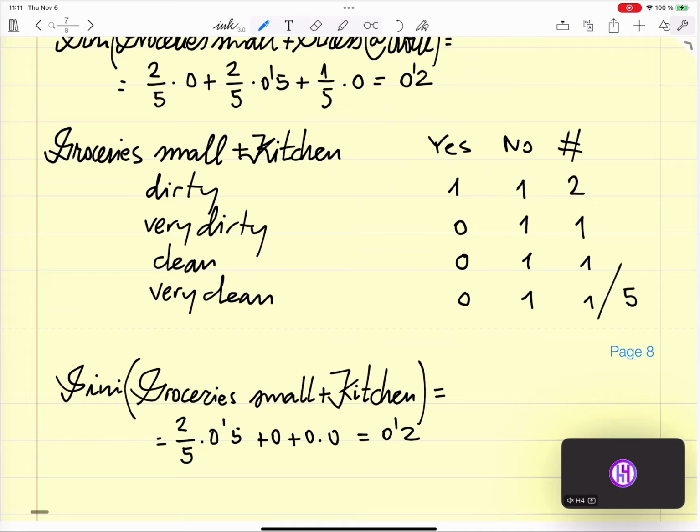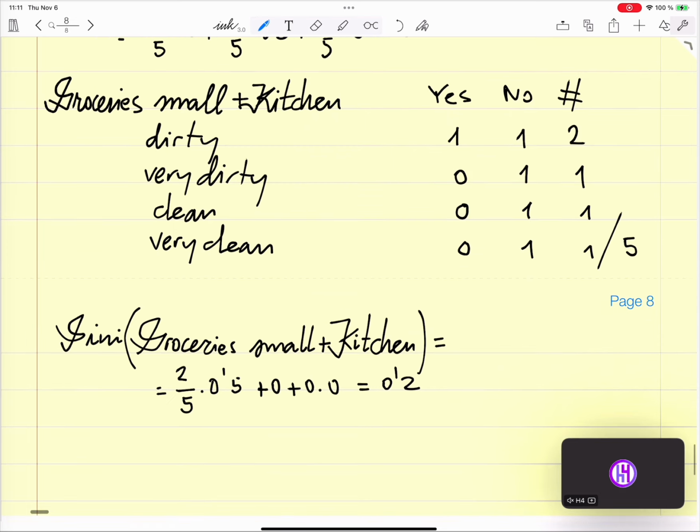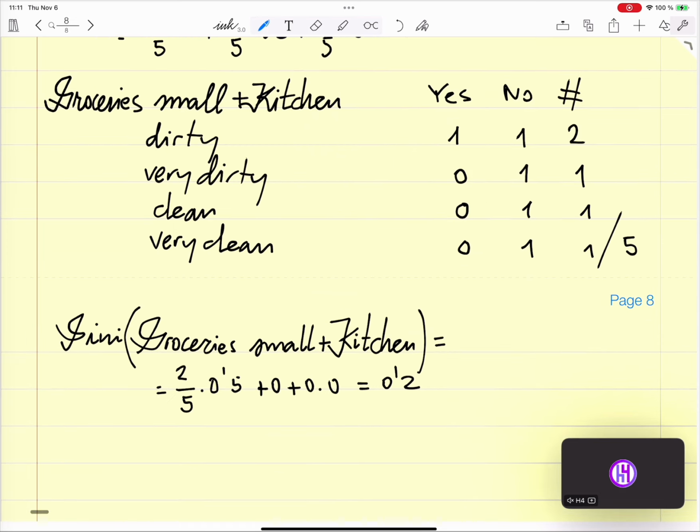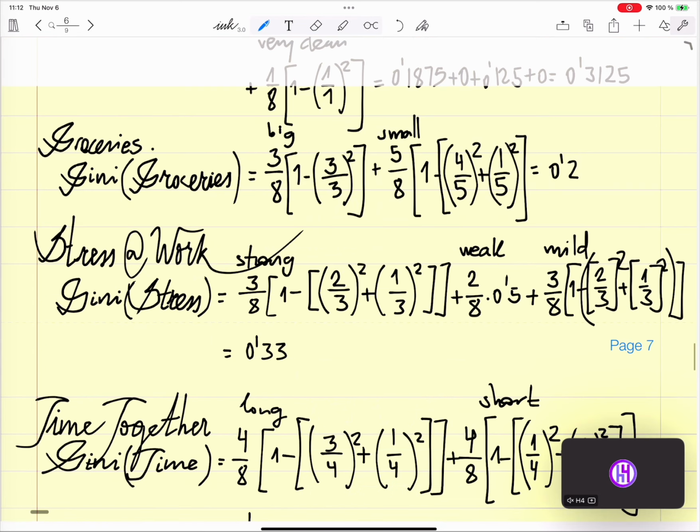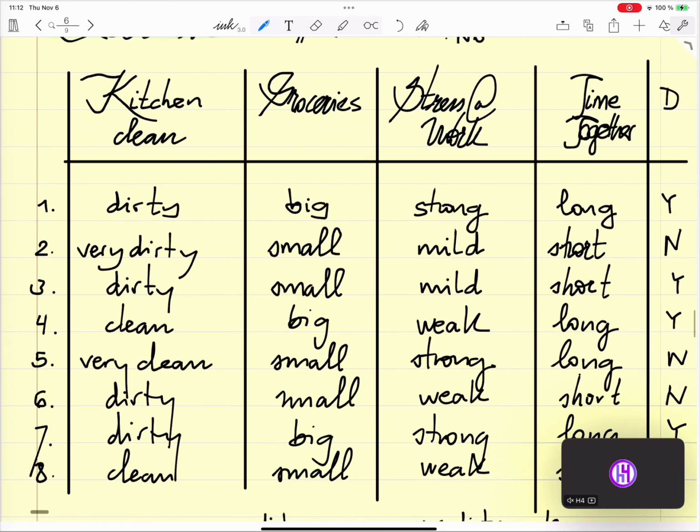Okay, so they're equal. I can take whichever I want to. Next one, Gini. Groceries, small, plus the next criteria is going to be time together.